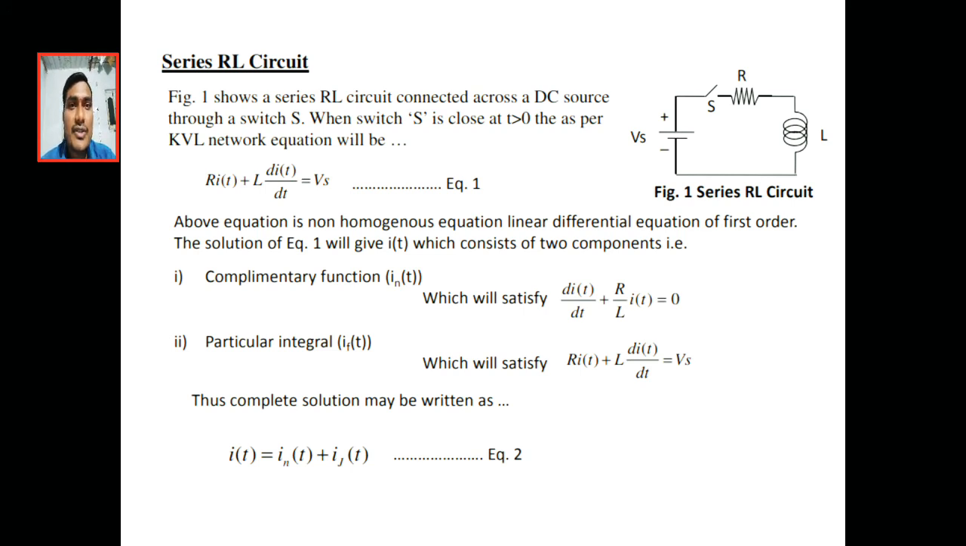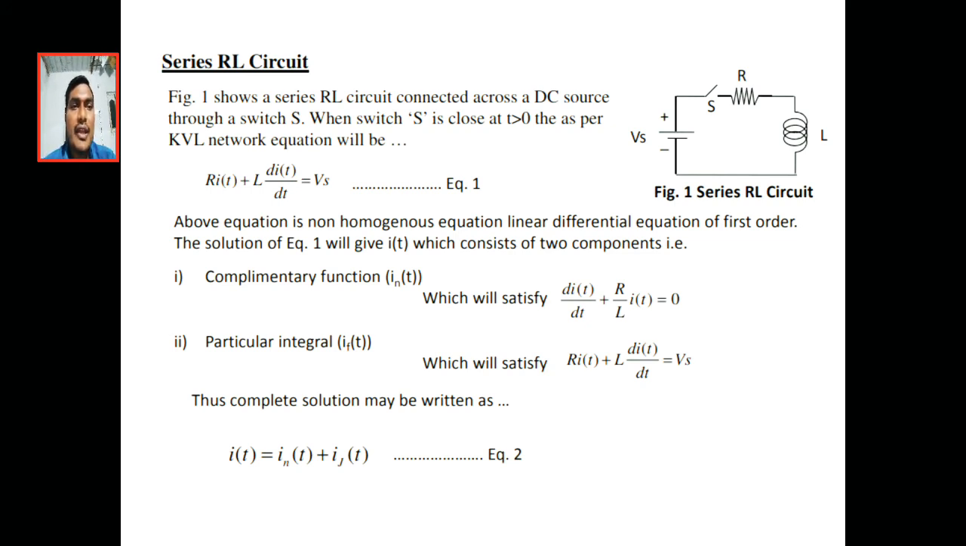Why is it first order? Because there is only one storage element. So this first order non-homogeneous differential equation has two solutions, the complementary function and the particular integral. The complete solution consists of the complementary function and the particular integral.